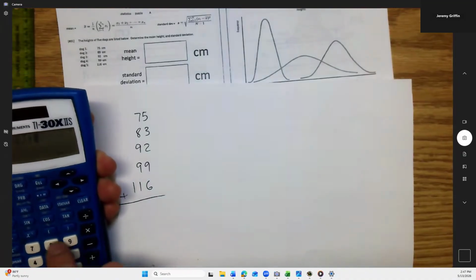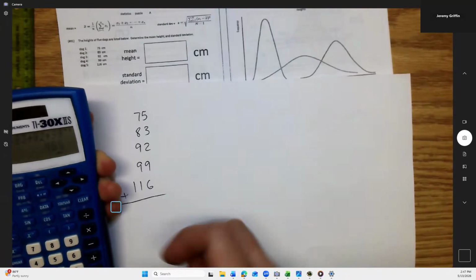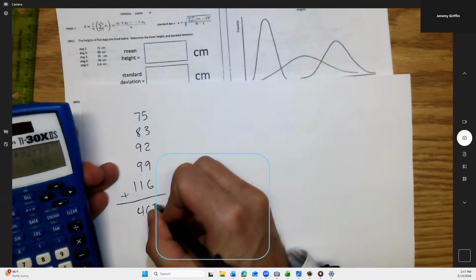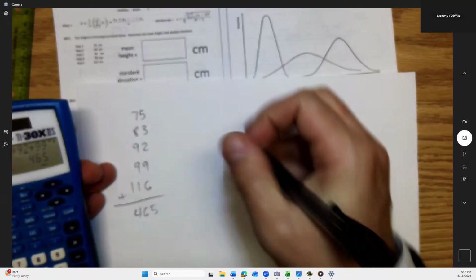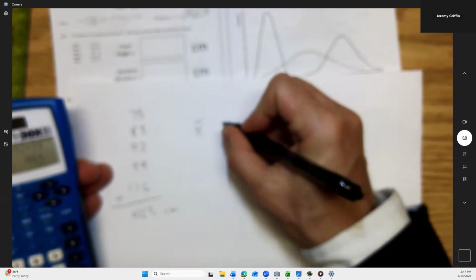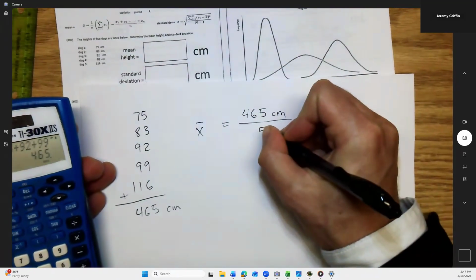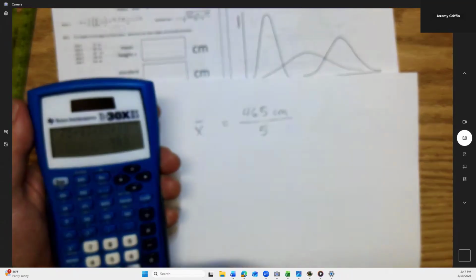Okay. You guys go ahead and do your numbers. You guys are calculating your numbers? Yes, we all have different numbers. Okay. So these are centimeters. So I'll say X bar, like the average, is the sum total of the heights divided by 5 for 5 dogs.